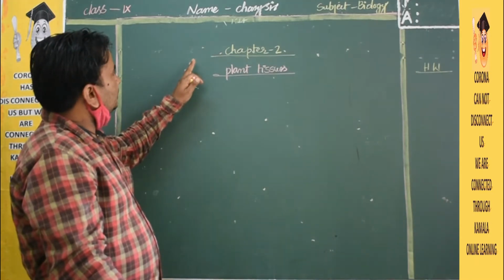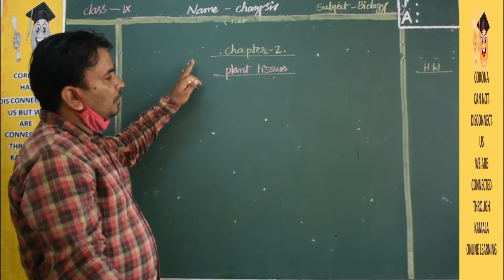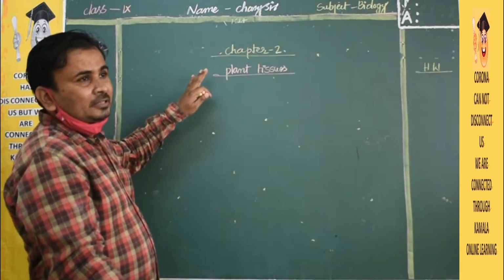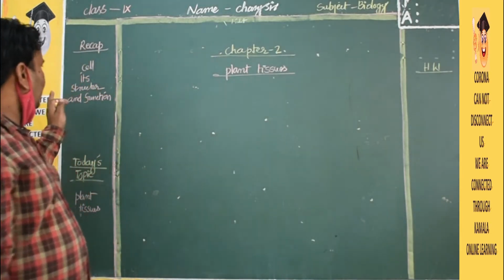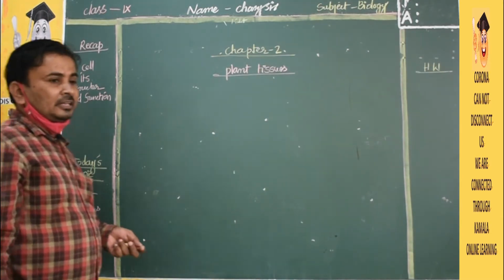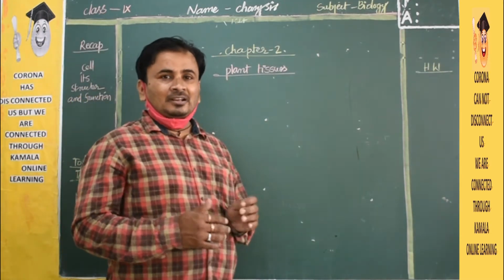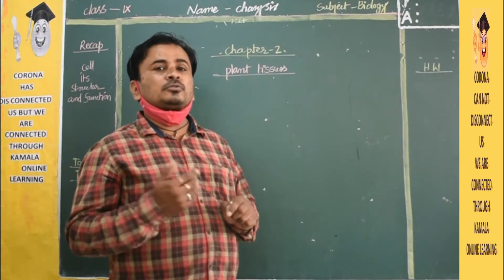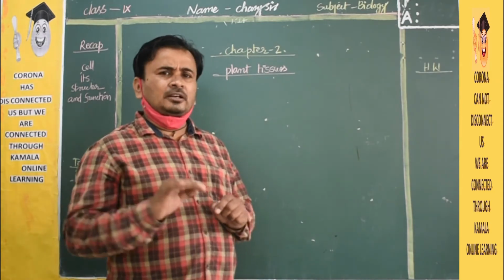The second lesson we discuss is plant tissues. Previously we discussed cell structure and function: inside the cell, what cell organelles are there, and what are the uses of those cell organelles? All those things are covered.